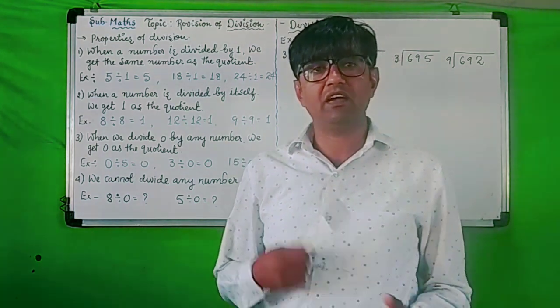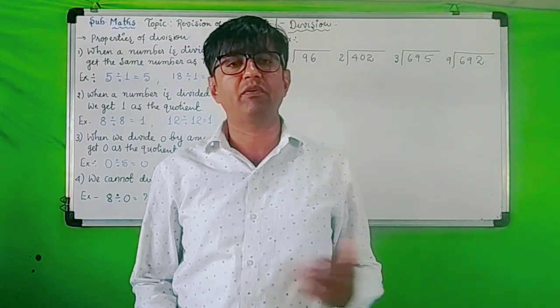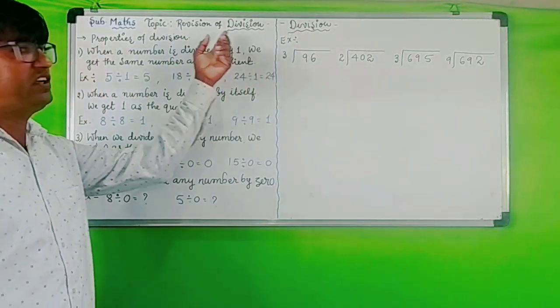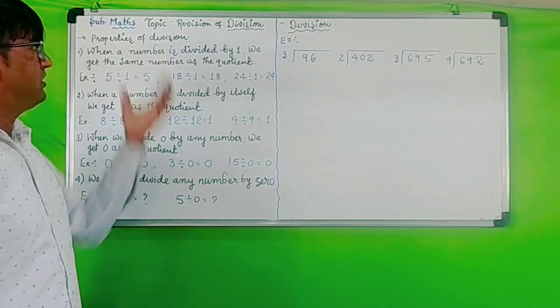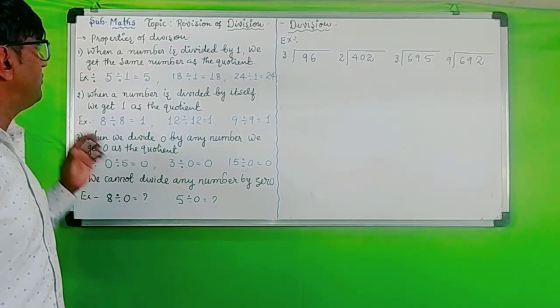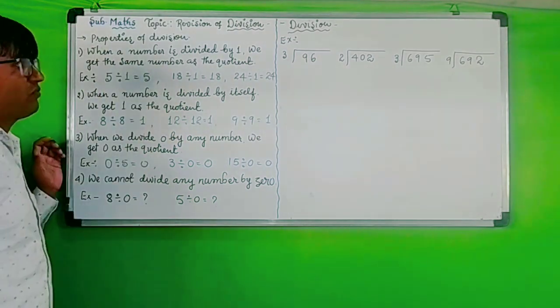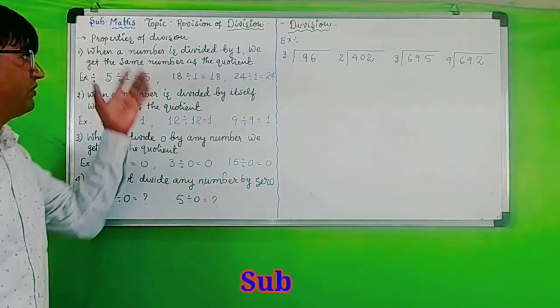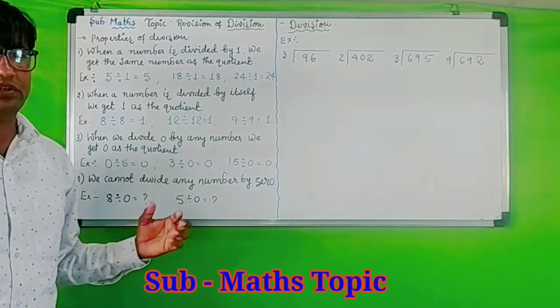Children, we have done a revision of the multiplication chapter in our previous class. Now today we are going to do the revision of division. In the revision of division we will cover some topics. First of all we will do the revision of the properties of division. Let's understand what the properties of division are. We have already learned them; we are going to revise.